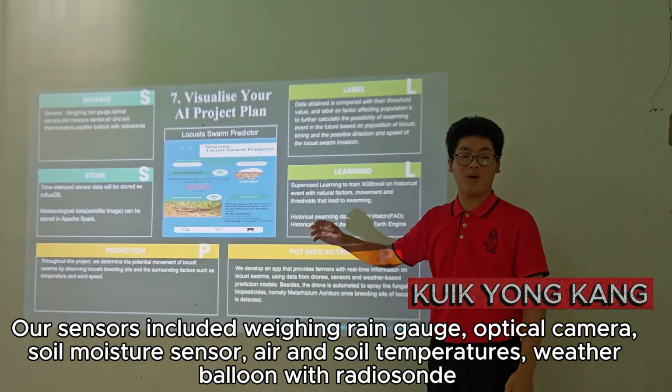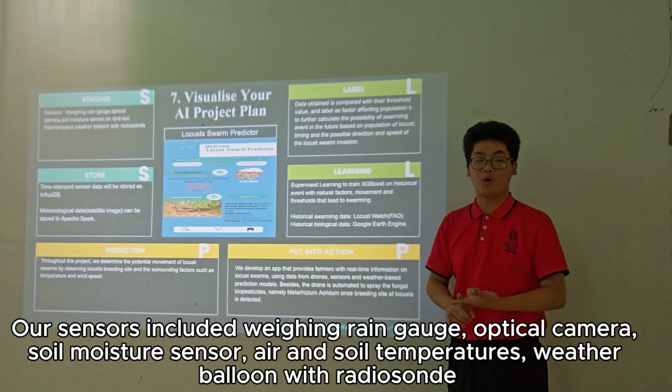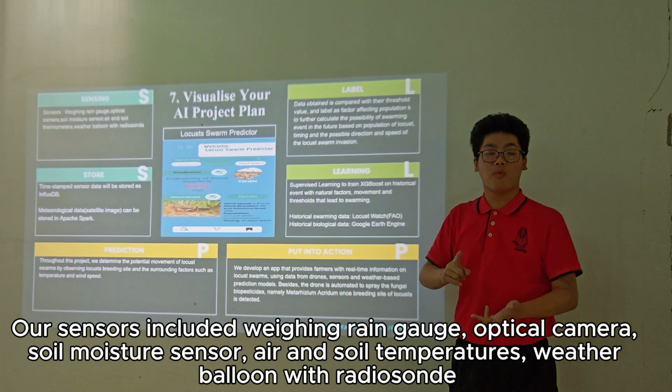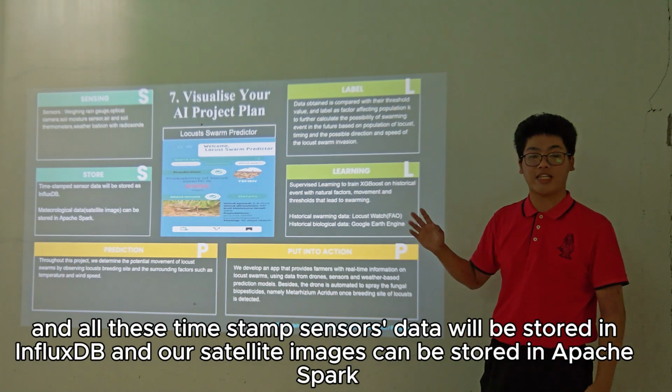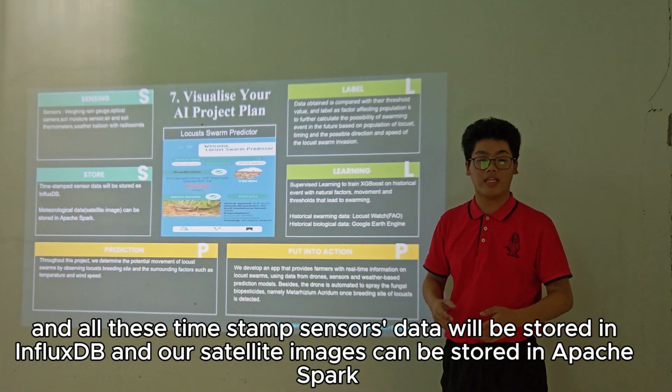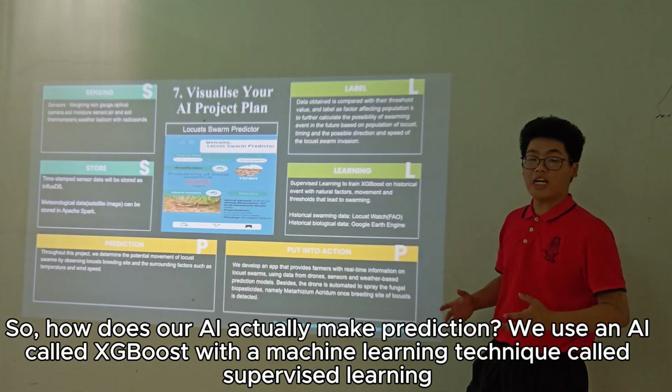Our sensors include a weighing sensor, rain gauge, optical camera, soil moisture sensor, air and soil thermometers, and a weather balloon with a radiosonde. All this timestamped sensor data will be stored in an Influx database, and our satellite images can be stored in Apache Spark. So, how does our AI actually make predictions?